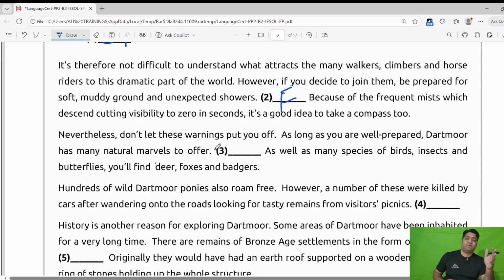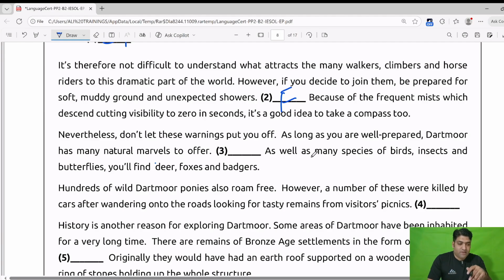Nevertheless, don't let these warnings put you off. As long as you are well prepared, Dartmoor has many natural marvels to offer. It is talking about natural marvels, natural scenery, and natural things. So the answer will relate to nature. So we will have to locate what they offer about nature in the options.